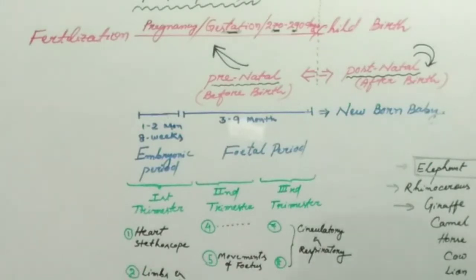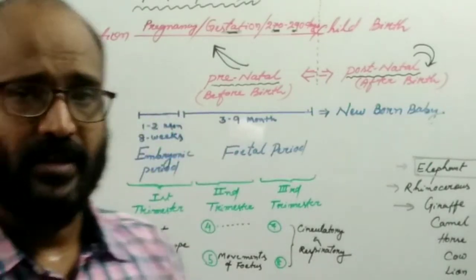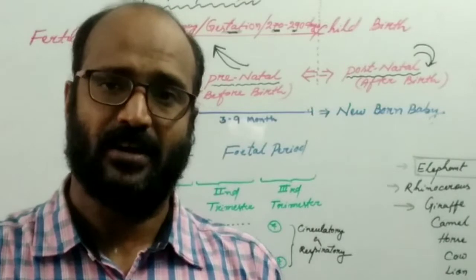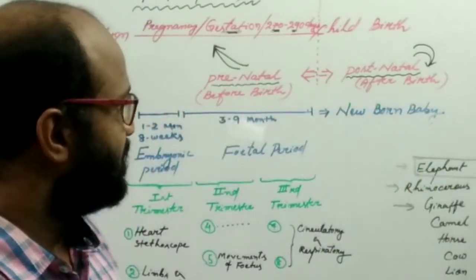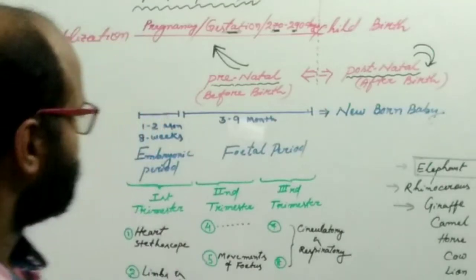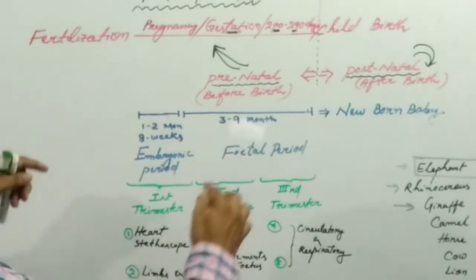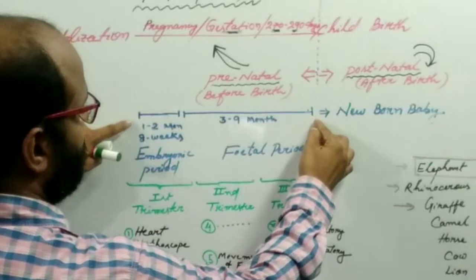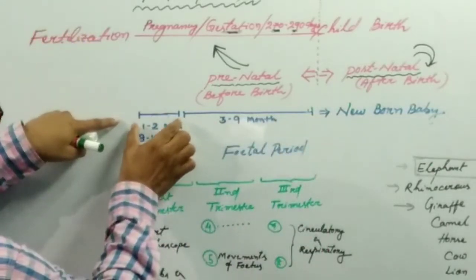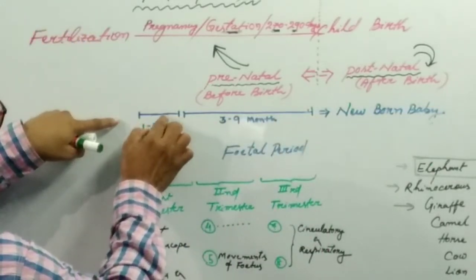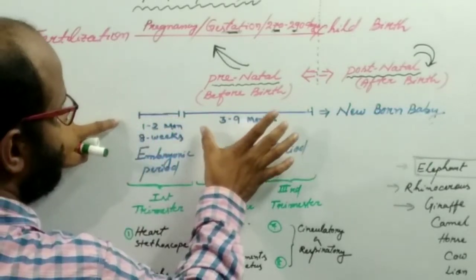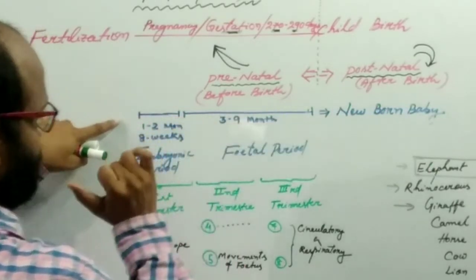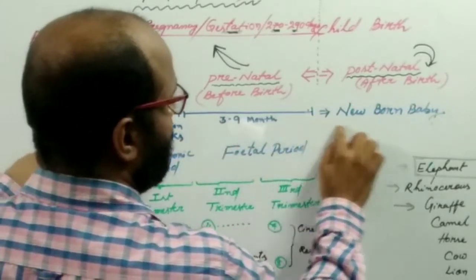So there are two terms. One is the prenatal, another is the postnatal. Prenatal means before birth and postnatal means after birth. Now suppose that this is the 9 months. This is the first 2 months of the pregnancy, and this is the rest 7 months of pregnancy, and this is the after birth.